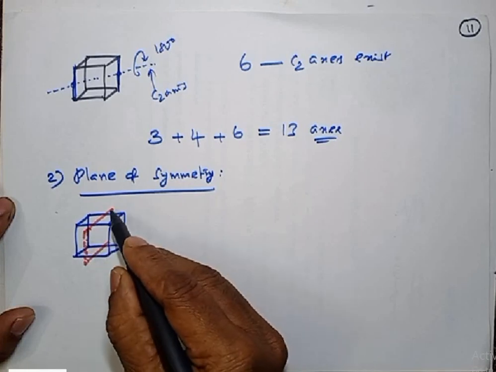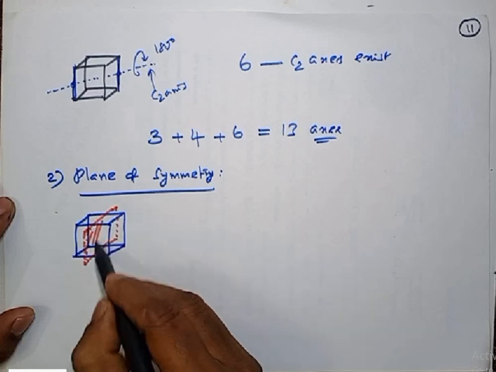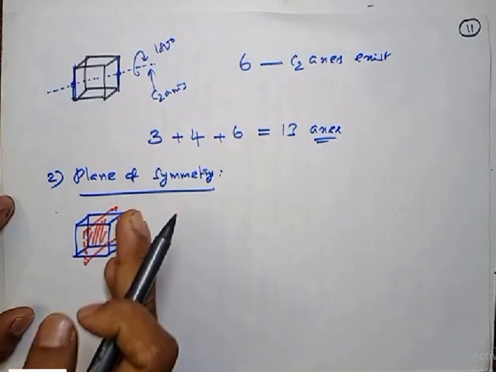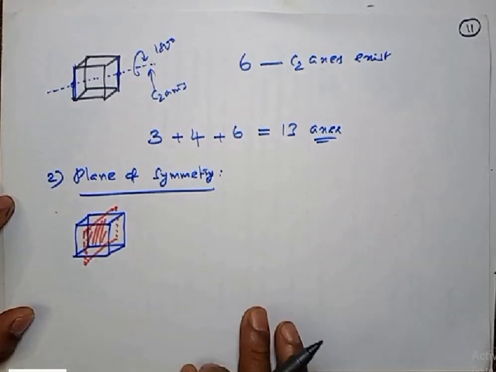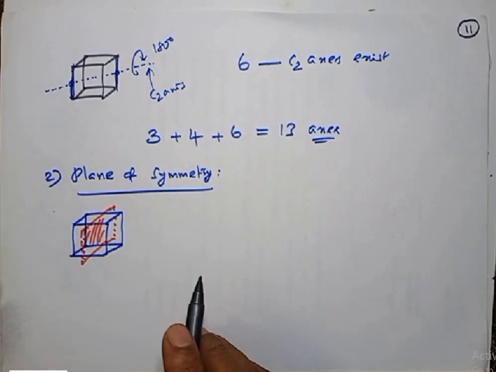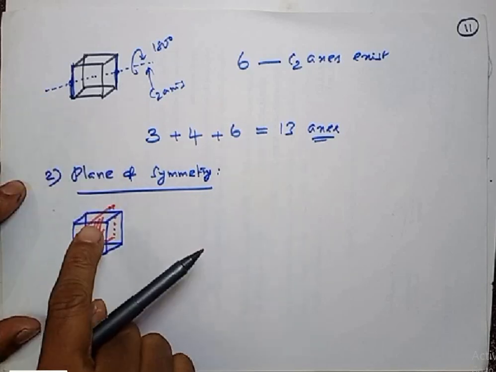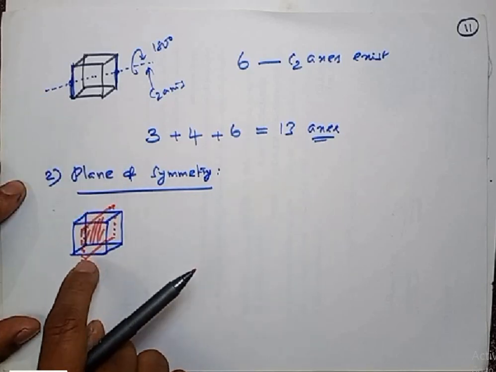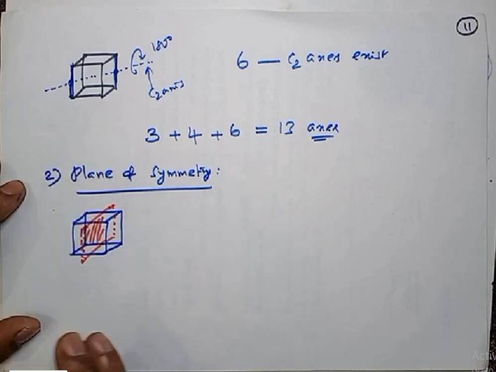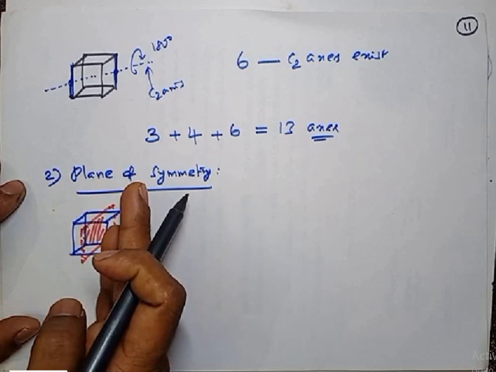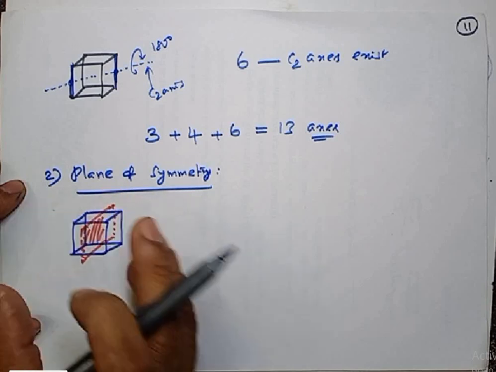With an imaginary mirror plane. So it's an imaginary plane. If I reflect, this half will reflect to the other side, and that side will reflect to this side. I have kept an imaginary mirror plane which is passing through two opposite faces. Here it is passing through the top face and the bottom face, right? Two opposite faces. If you do reflection, this half will reflect to that side, and this half will reflect to the opposite side, so you will get an equivalent shape.